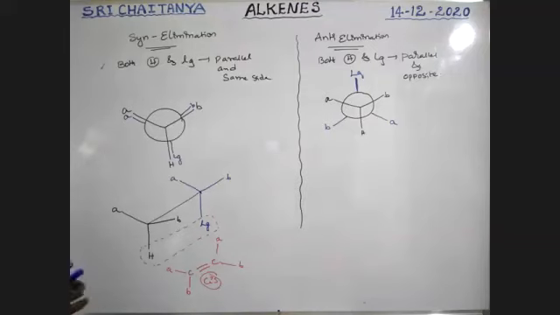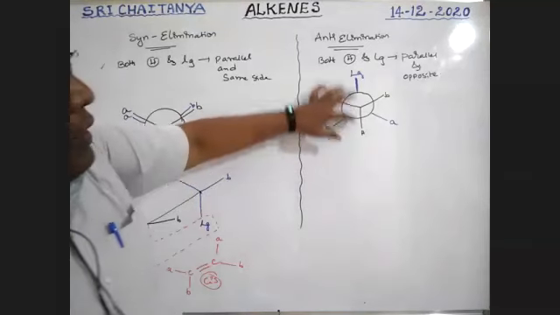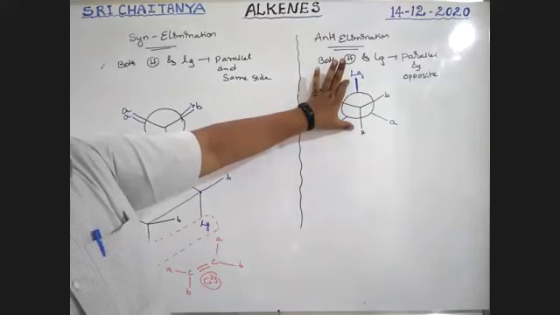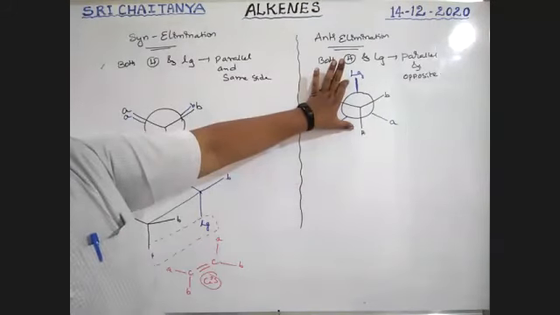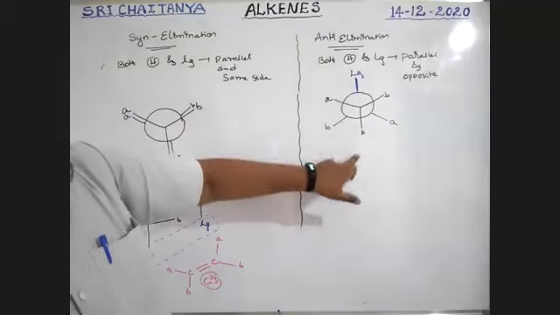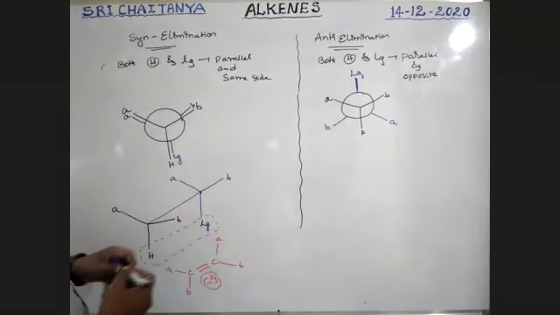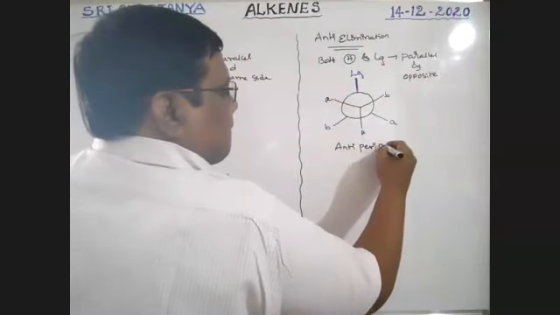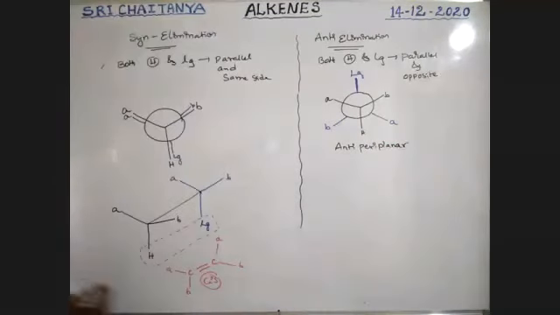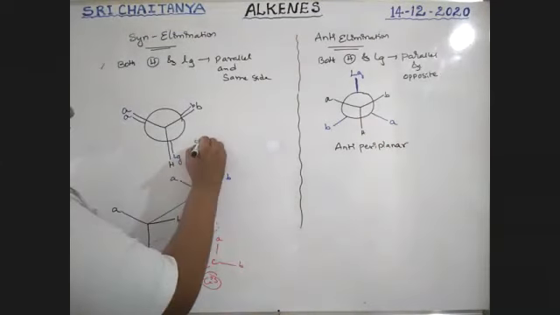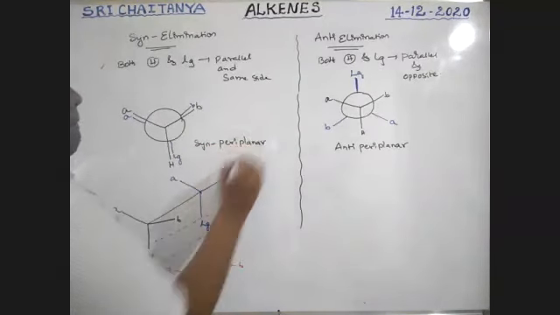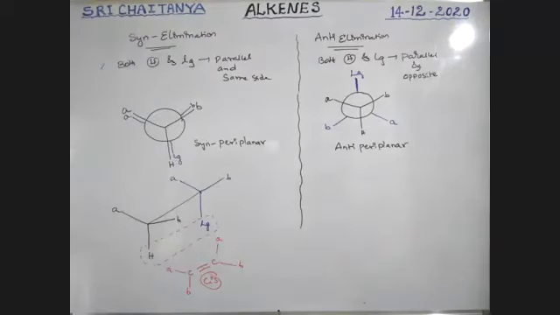Now both hydrogen and leaving group, parallel or not parallel? See here, boys. Are both the hydrogen bond and the leaving group bond parallel to each other or not? Tell me. Is this parallel or not? Parallel to each other. And hydrogen and leaving group both are on opposite sides. So that is why it is called anti-periplanar. That is called anti-periplanar. It is syn-periplanar. It is syn-periplanar, that is anti-periplanar, boys.